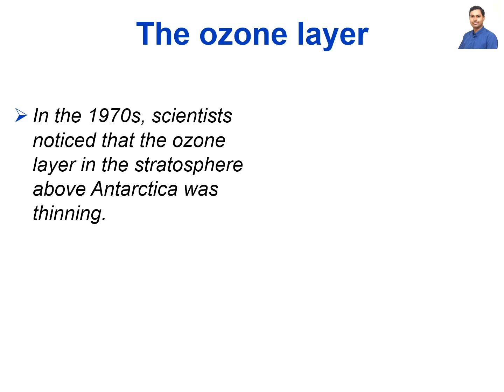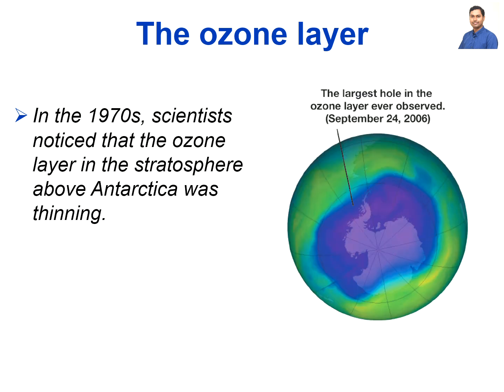In the 1970s, scientists noticed that the ozone layer in the atmosphere above Antarctica was thinning. So here from the picture we can see that the largest hole in the ozone layer was observed in 2006. If we don't take care of our atmosphere, then the ozone layer, which protects us from UV radiation, cannot protect us anymore, and we will have more skin cancer and other problems.